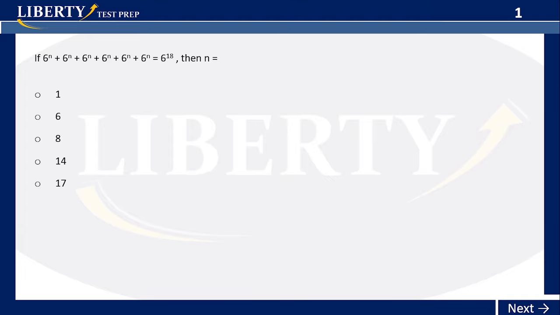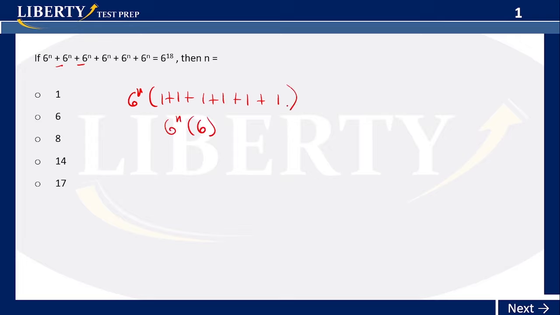All right, the first thing I see is that they're adding. They're adding a number with the same base, actually, the same exponent. So what do we do? We just have to factorize. If they're adding, immediately our first instinct should be to factorize, right? So I'm going to factorize 6^n. I'm going to be left with 1 plus 1 plus 1 plus 1 plus 1 plus 1, a total of 6. So this is saying 6^n times 6.